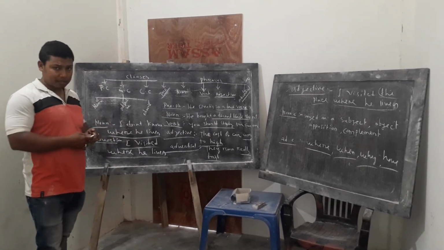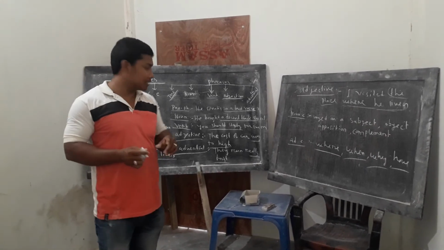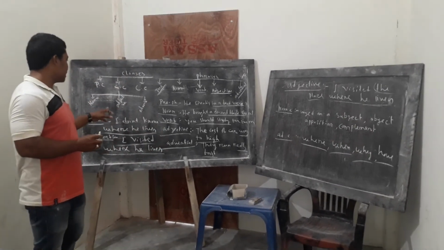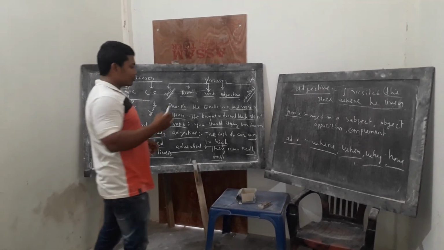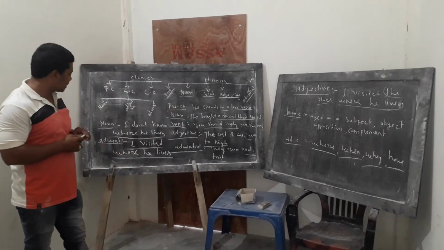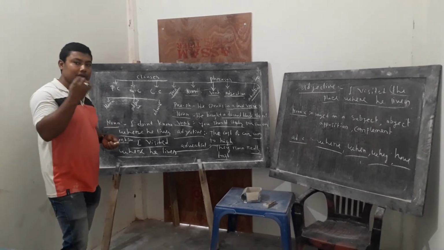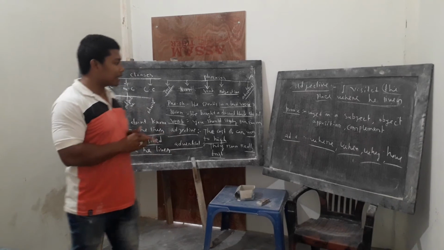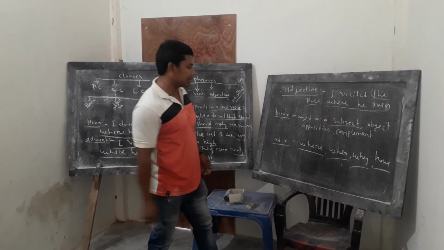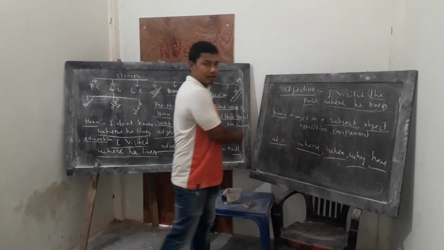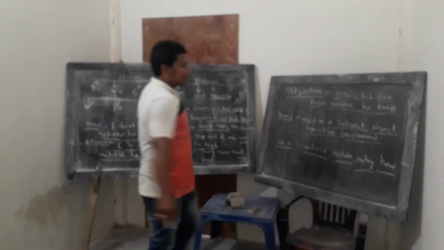These are the basic concepts of clauses. Three parts of clauses: noun clauses, adverbial clauses, and adjective clauses. We forgot to discuss something about noun clauses. How is a noun clause used in a sentence? Sometimes it works as a subject, sometimes as an object, sometimes as an apposition, and sometimes as a complement.